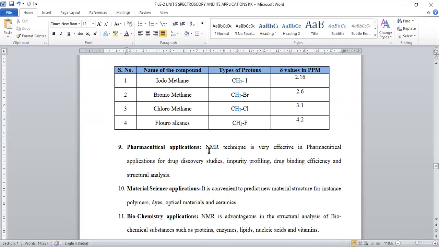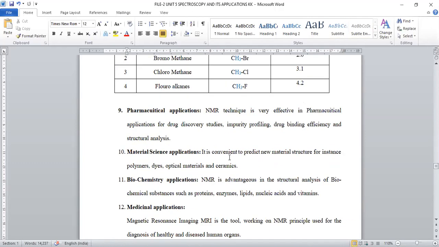Pharma applications. In the pharmaceutical industry, in medicine synthesis, drugs, new compounds, new medicines can be investigated by NMR spectroscopy, and to what extent the compound is pure and how much impurity is present in the compound can be predicted by NMR spectroscopy. And the drug binding tendency of the compound can be analyzed. Structure of the compound is also predicted by using this NMR spectroscopy.